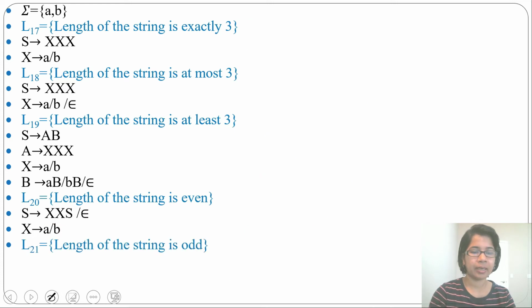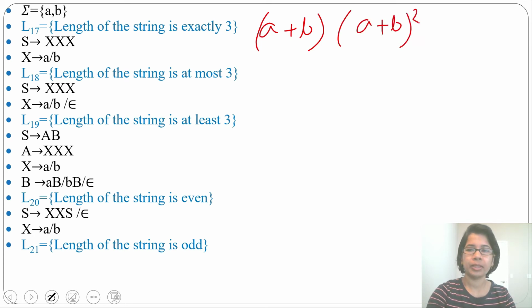Let's discuss another language. The length of the string is odd. What will be the regular expression for this? It will be (a+b), this is for length 1. Then ((a+b)²)*, this is for even, the whole Kleene closure. Length 1, from this you can generate 2, so length 3. Then from this you can generate length 4, it will be 5.